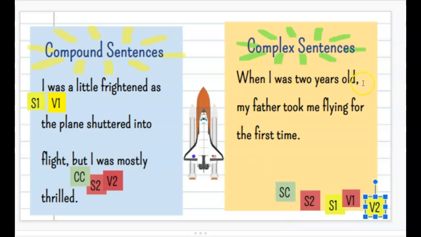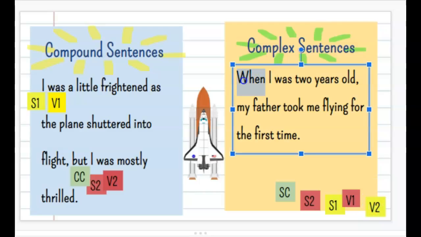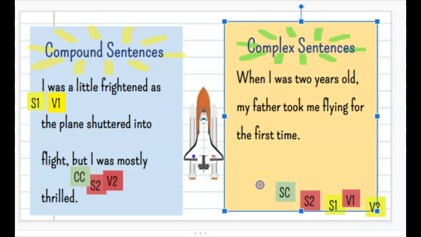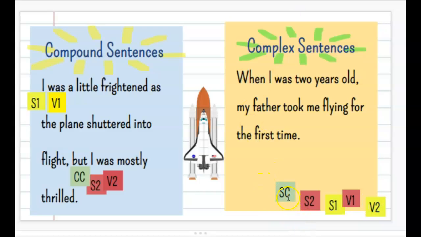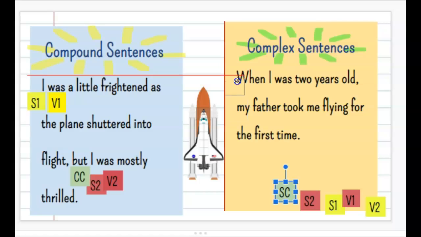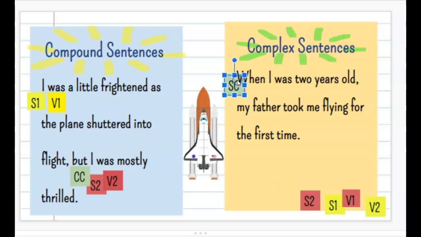When I was 2 years old, comma. So right away I'm going to stop and say, wait a minute. This says when, and I know that's an OOBIS word. So what I'm going to do is take this little label right here and I'm going to drag it over. That's a subordinating conjunction. I'm going to put it right here by when, just so I can make sure I'm labeling. When I was 2 years old. Okay, so when is the subordinating conjunction?